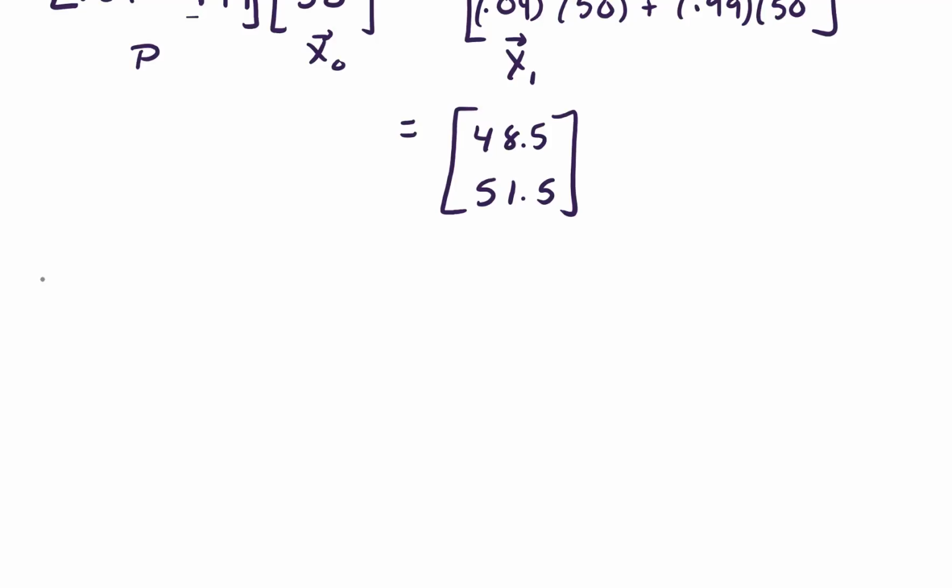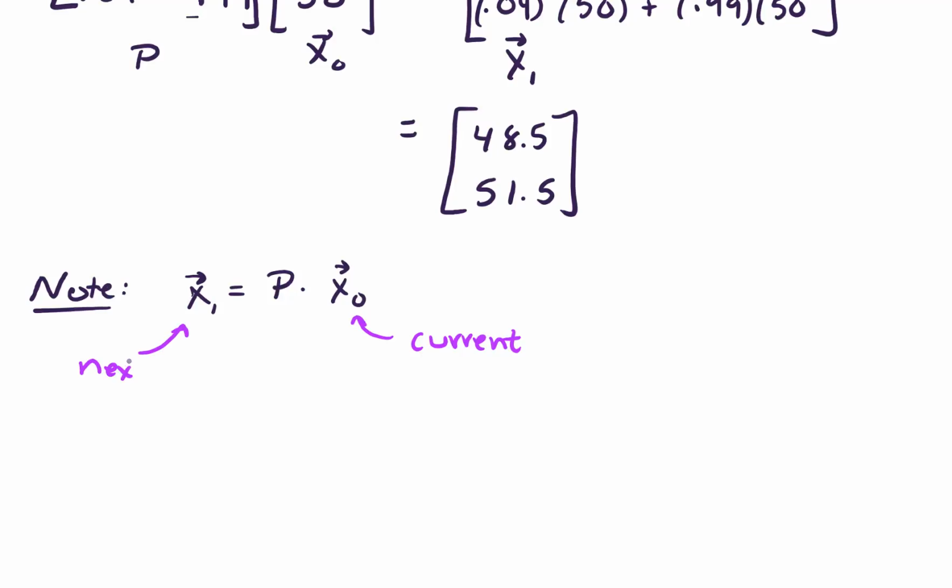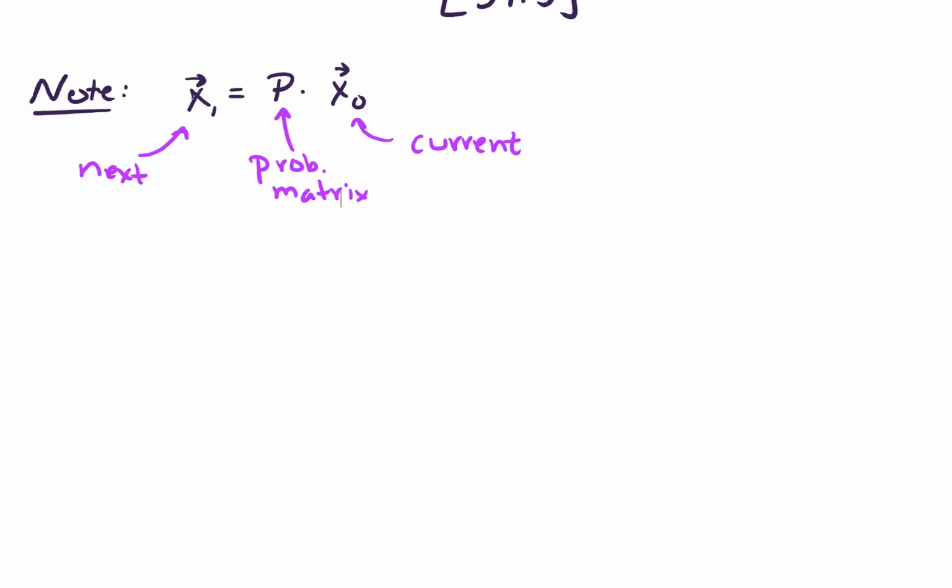So note, we got x1 by multiplying our transition matrix P times x naught. So this was our initial condition, or our current time step. This was our next. And this is our probability matrix. And there's nothing special about the x naught and the x1. If we wanted to continue this forward, this is a recursively defined sequence of vectors.